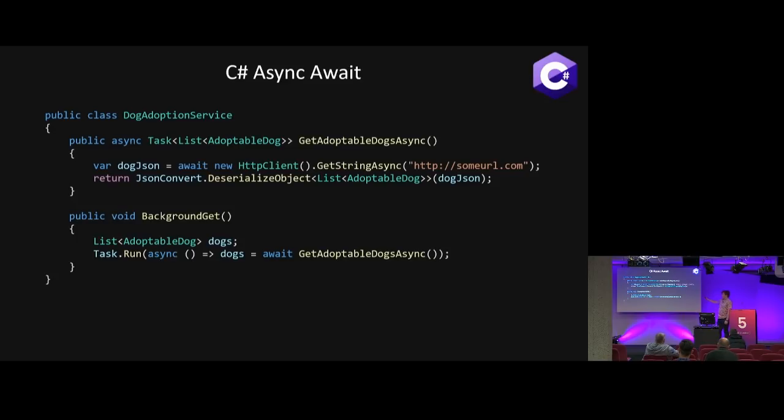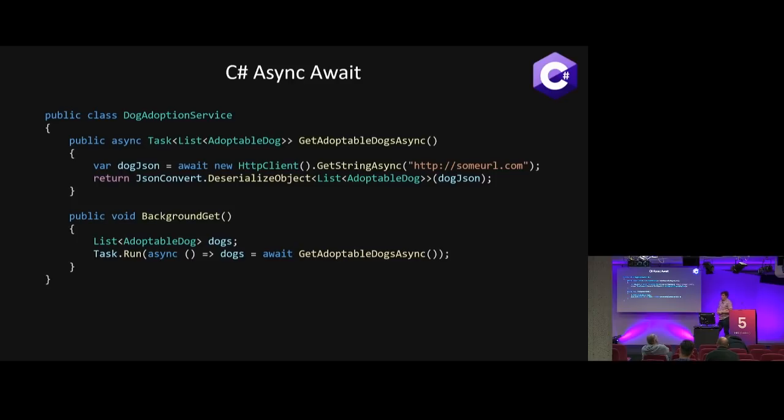So we have a list of dogs, and we want to go get them in the background while everything else executes below it. So we call a Task.Run and await up here. Up top, we have a task that returns a list of dogs, and it's making a very basic HTTP get as a string request expecting some JSON, and then we deserialize it with JSON.NET. So what's going to happen is that we call background get, we initiate our list of dogs as null, we execute the Task.Run, and everything else below that just keeps going. In that Task.Run, we await that, and we set the dogs to the result. But like I said, this really shouldn't work, because everything after background get, unless it has something to keep its context and keep it out of the garbage collector, is going to get booted.